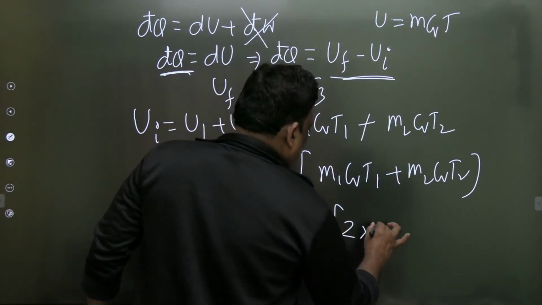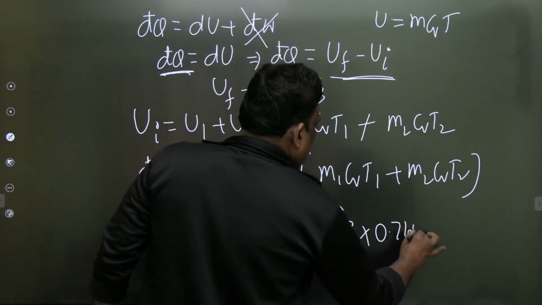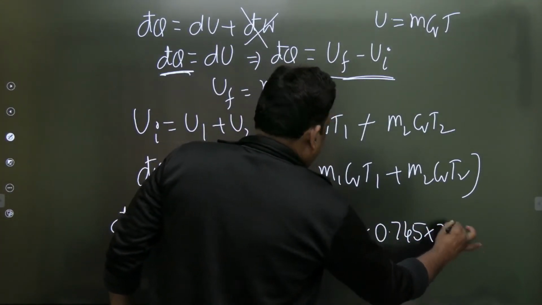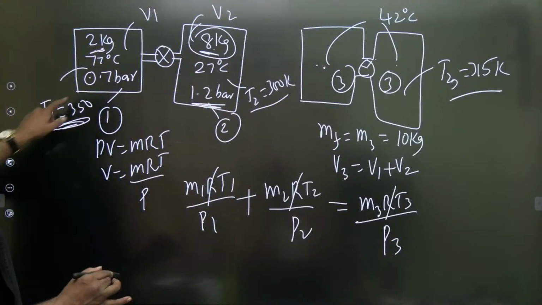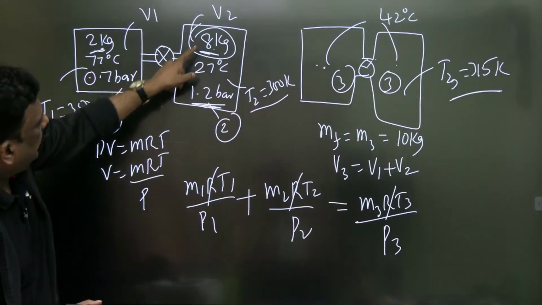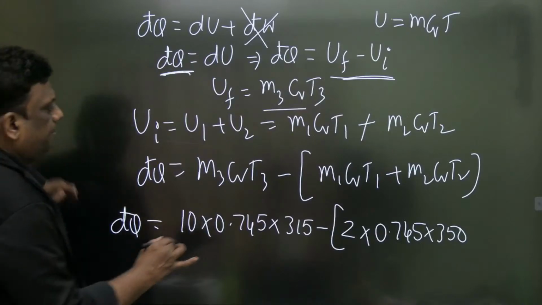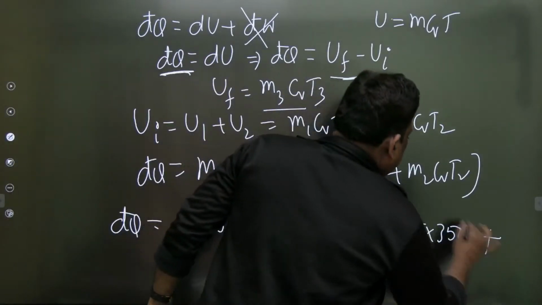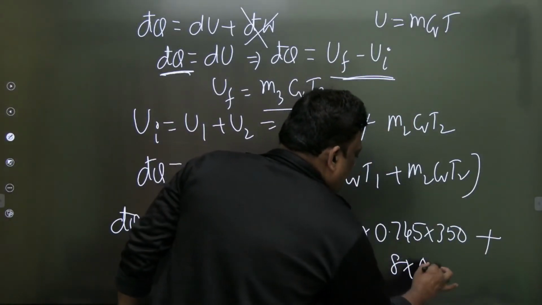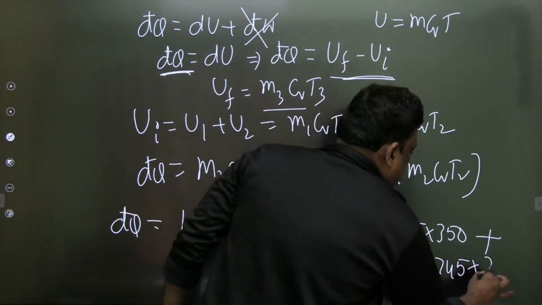2 and Cv is 0.745 and the temperature is 350. Am I right? एक बार चेक करता हूँ. 350 है ना? 350, करेक्ट. इसका मास कितना? 8 and 300. So 8 and 300. This m2 is 8, Cv is 0.745 and this temperature is 300.